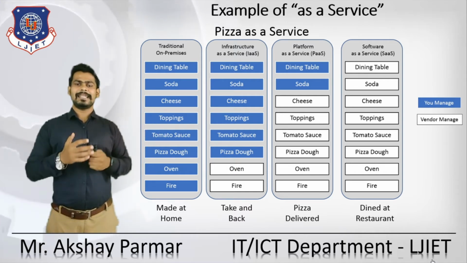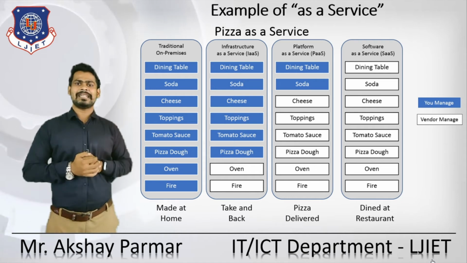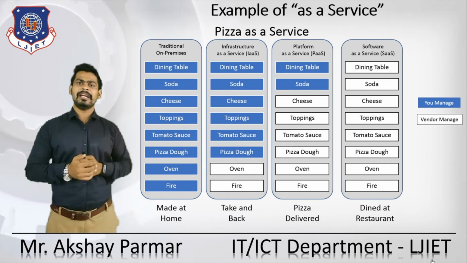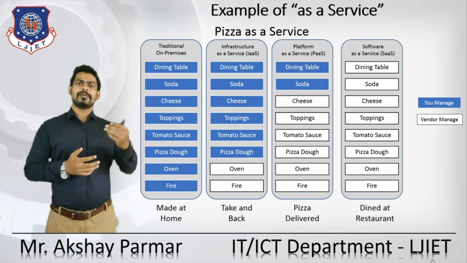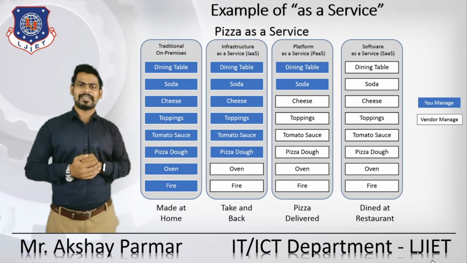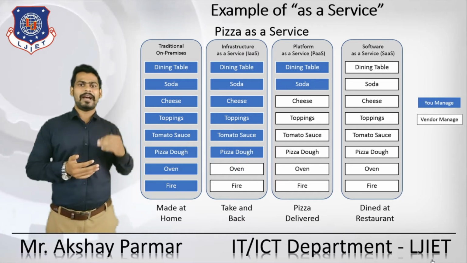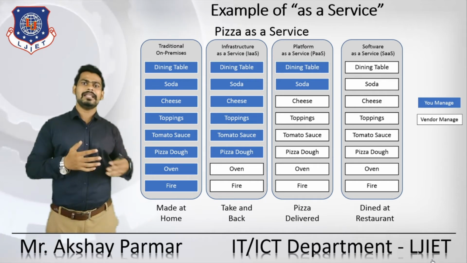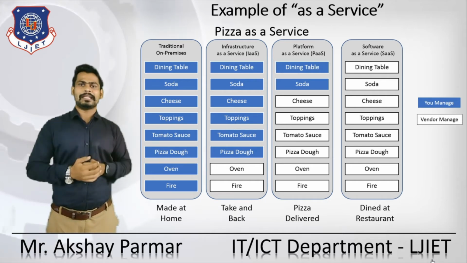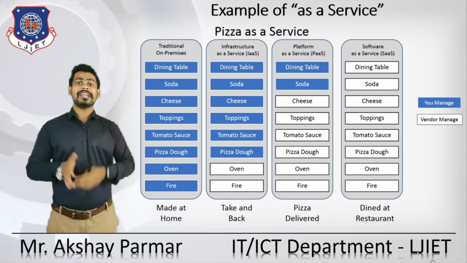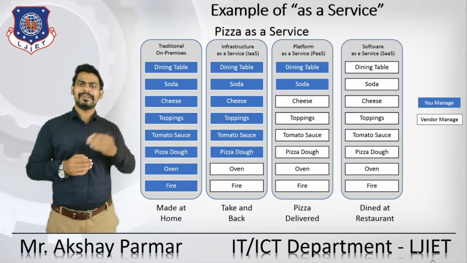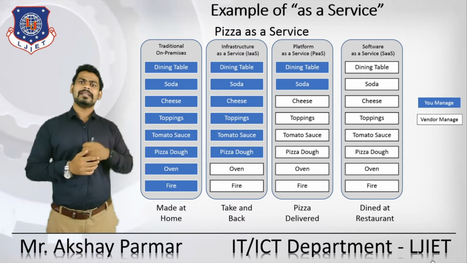After that, you say that you do not need to manage that particular oven and the fire, right? You do not need to manage that infrastructure. You are using someone else's infrastructure for that. So the oven and the fire are managed by the vendor, but all the raw materials and the sitting arrangement you need to manage. So it is an example of infrastructure as a service. In that, you are using someone's infrastructure only.